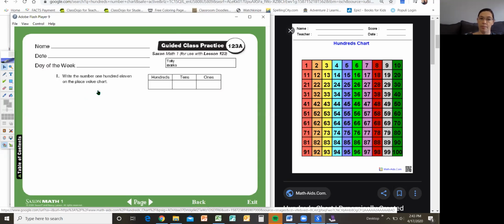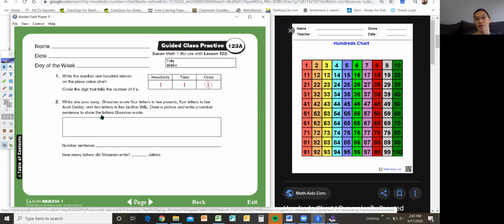Okay, let's take a look at our place value chart. It says, write the number 111 on the place value chart. That's fun. 111. It says, circle the digit that tells the number of ones. So right here it says ones. That's the digit in the ones place.